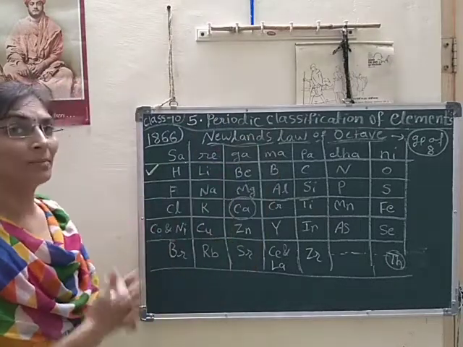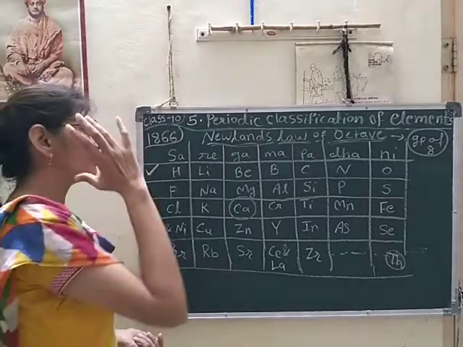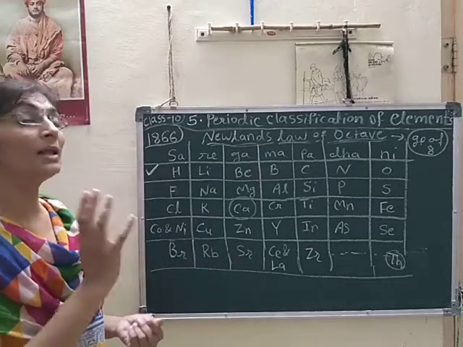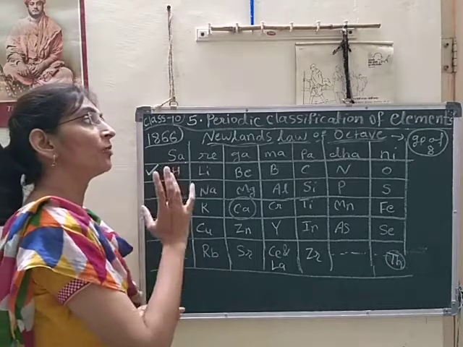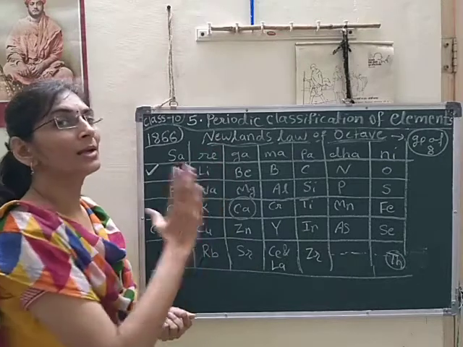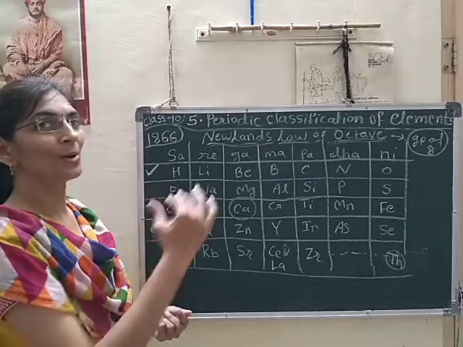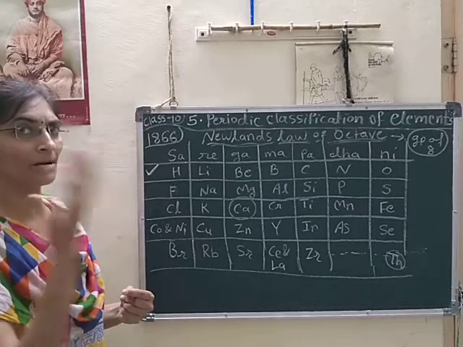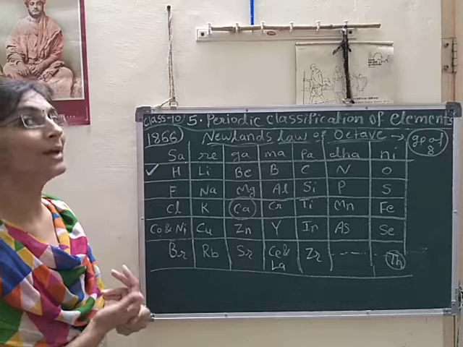Why? Because he studied a lot on Newland's classification of elements, and then he got a very unique idea. He put forward his own periodic table, and it was very unique. It was the milestone for the modern periodic table that we are using nowadays. So we will learn Mendeleev's periodic classification of the elements in our next lecture.